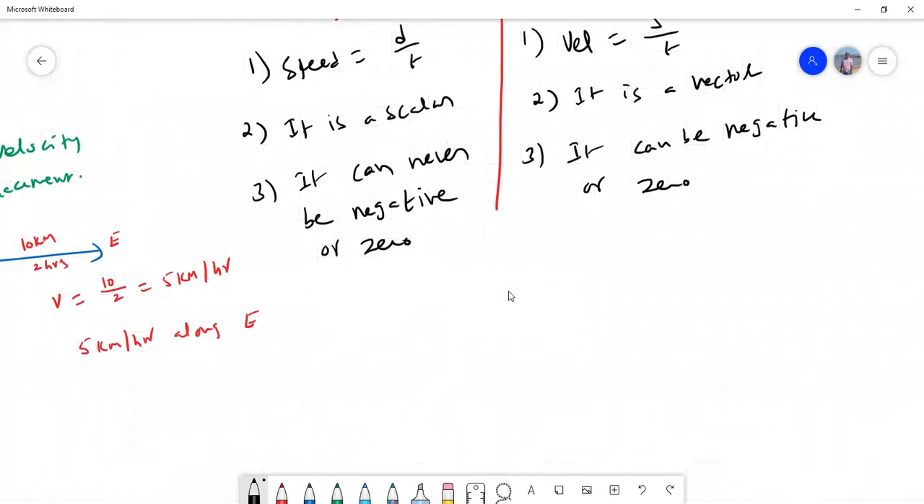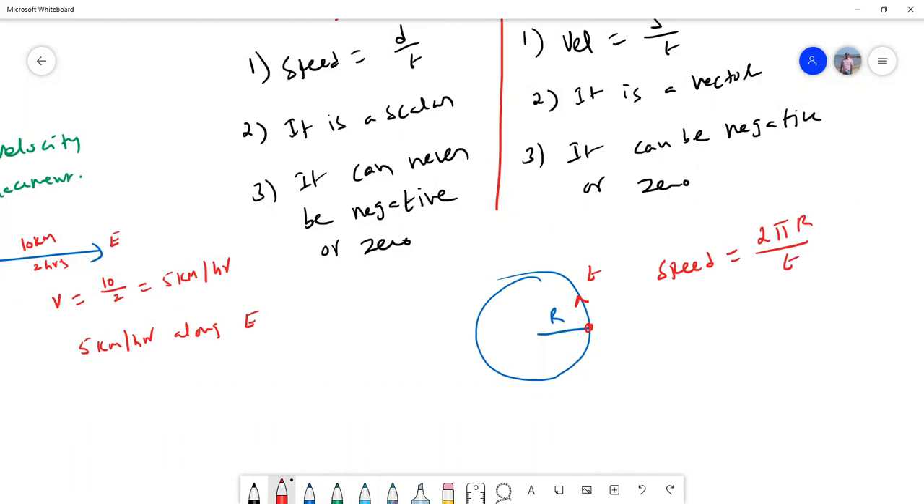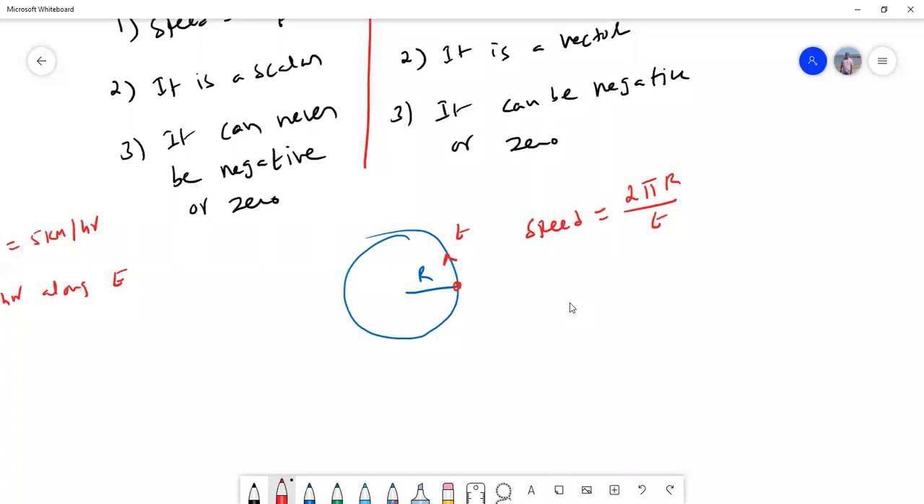For example, I'll take an example. Suppose there is a circular path of radius r. Suppose a body starts moving from this point and it completes one round, say in t seconds. If it completes one round in t seconds, what is the speed of the body? Speed is equal to the distance covered, 2 pi r by t, because for one round, the distance covered is nothing but the circumference. But what is velocity? Velocity is equal to displacement over time, and what is the displacement? Zero. Why?